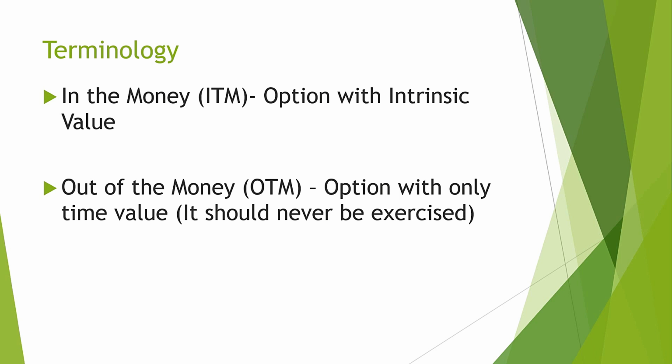Usually we get a notification on expiry day that today is expiry day, and by 12 or 1 o'clock all option positions will be squared off. All in the money option positions will be squared off automatically if there is no notification sent for exercise. We will go and see the option chain and discuss things about in the money and out of the money.